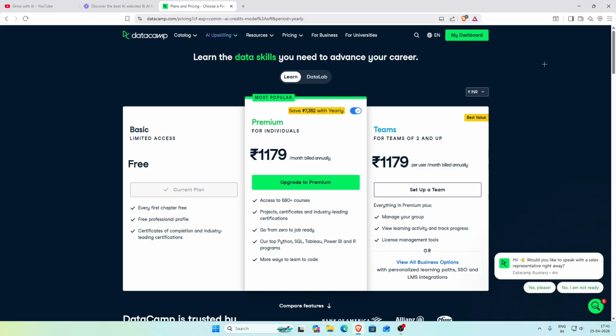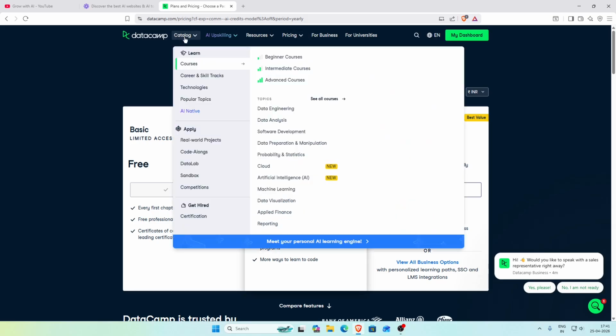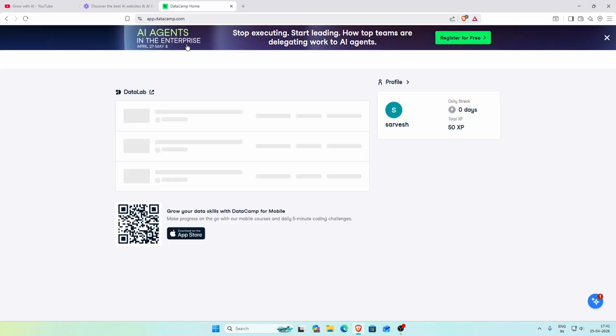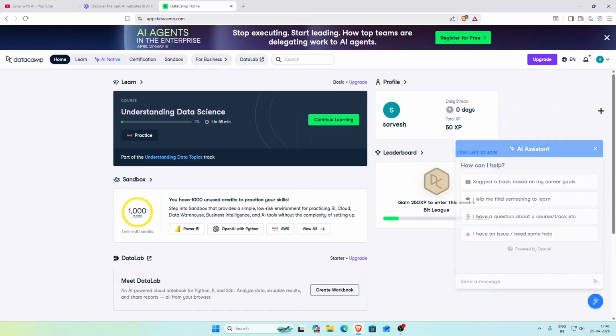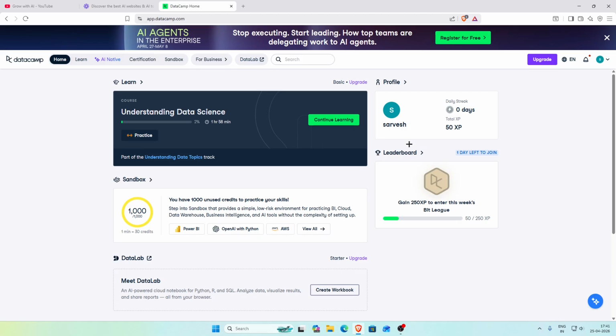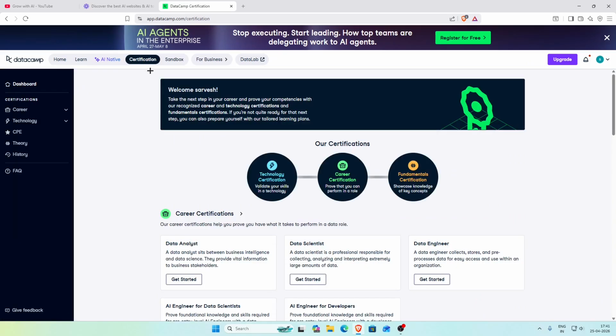The pricing is amazing. It's not very pricey. It's at a substantially good level, I would say, because there are a lot of courses on DataCamp and they are really industry leading courses. DataCamp is an amazing website to learn Python or data analysis or anything. Now I want to once again show you. You can do something called certifications, where it gives you personalized career certifications over here.